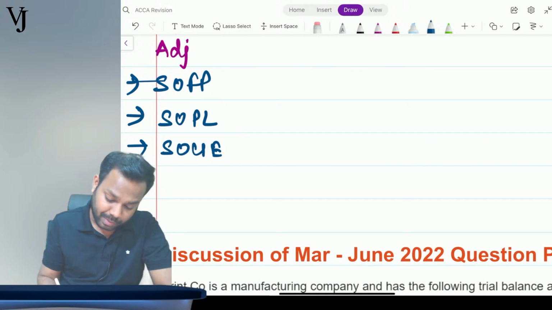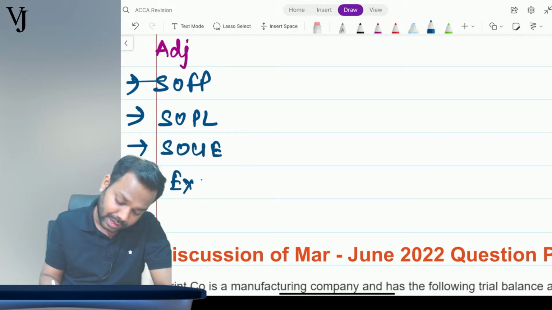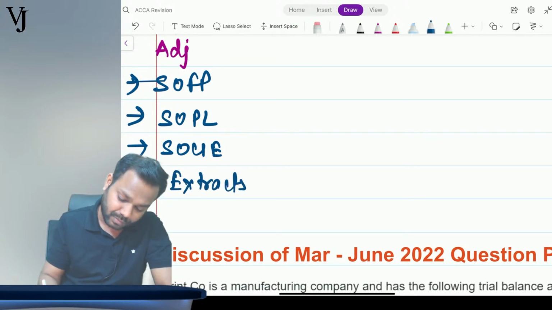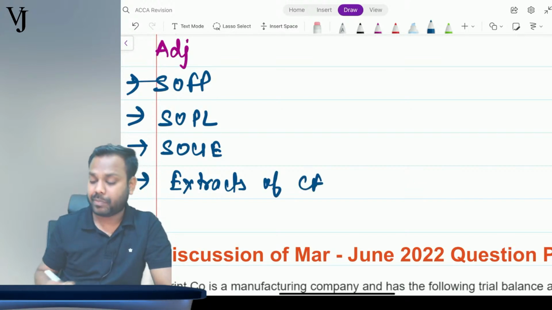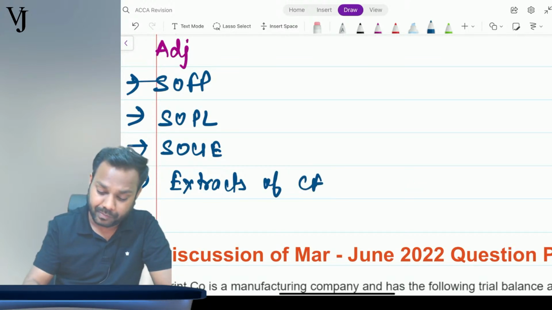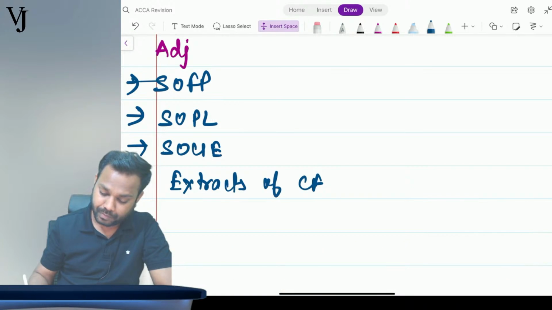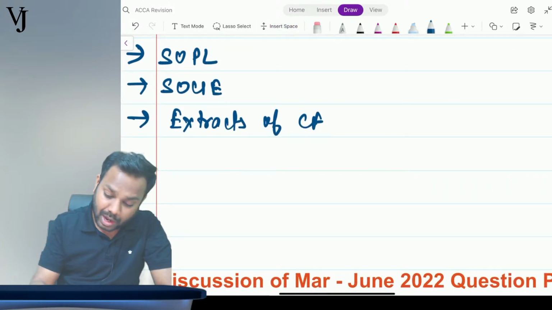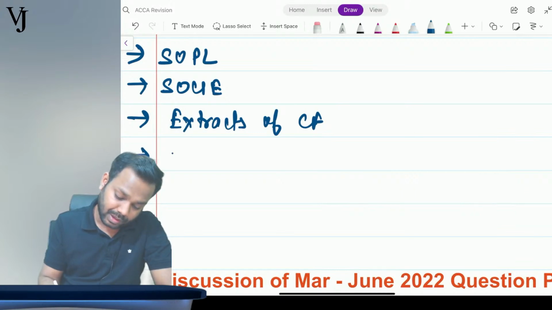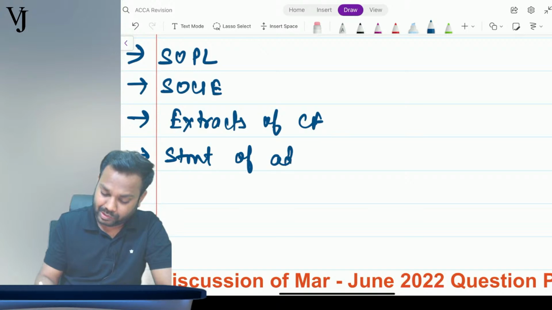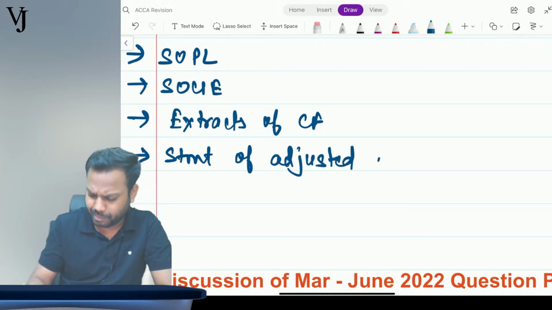Or they can ask for extracts of cash flow statement, and also a statement of adjusted profits. Now what is the meaning of each of them, I will explain, don't worry at all.